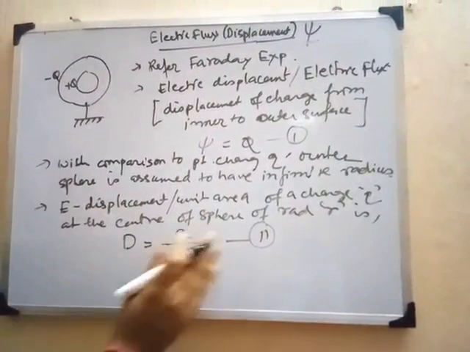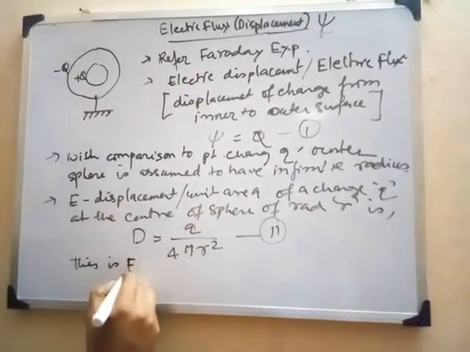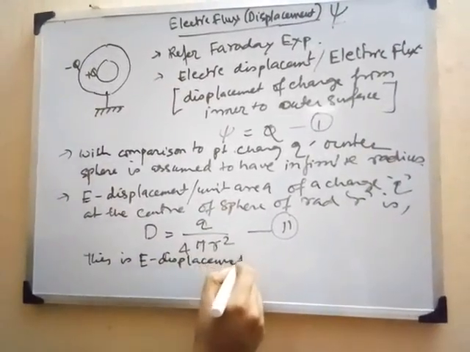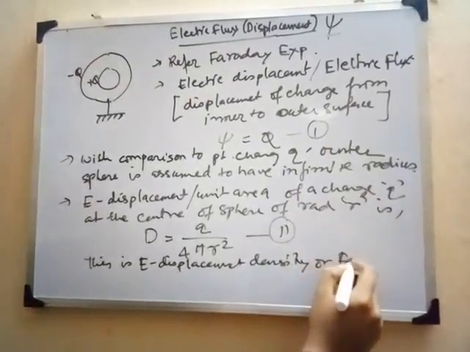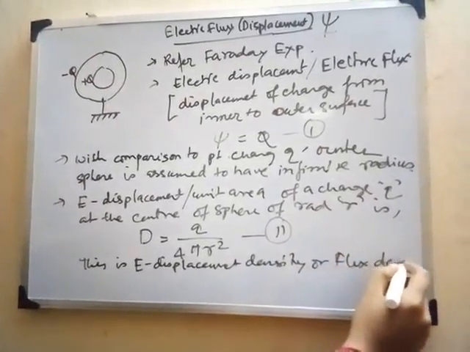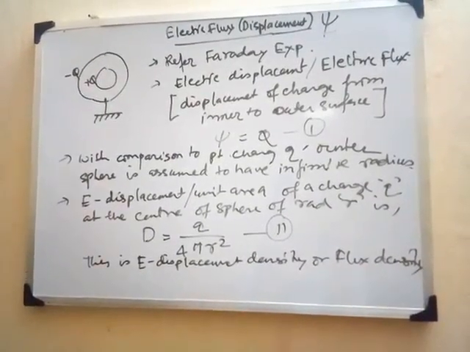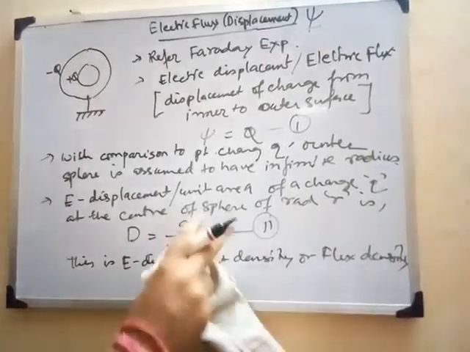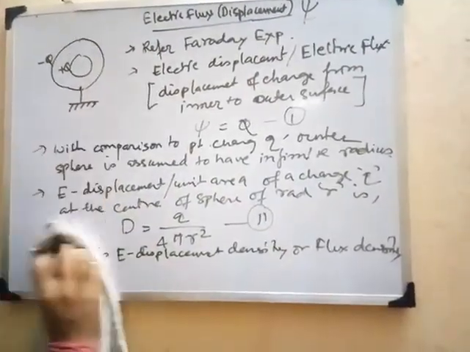So let us write it. You have to remember this expression. This is the electric displacement density or flux density, right? Now for the same point charge Q, let us find the electric field intensity. I am omitting it now. You can go back and refer to the expression.